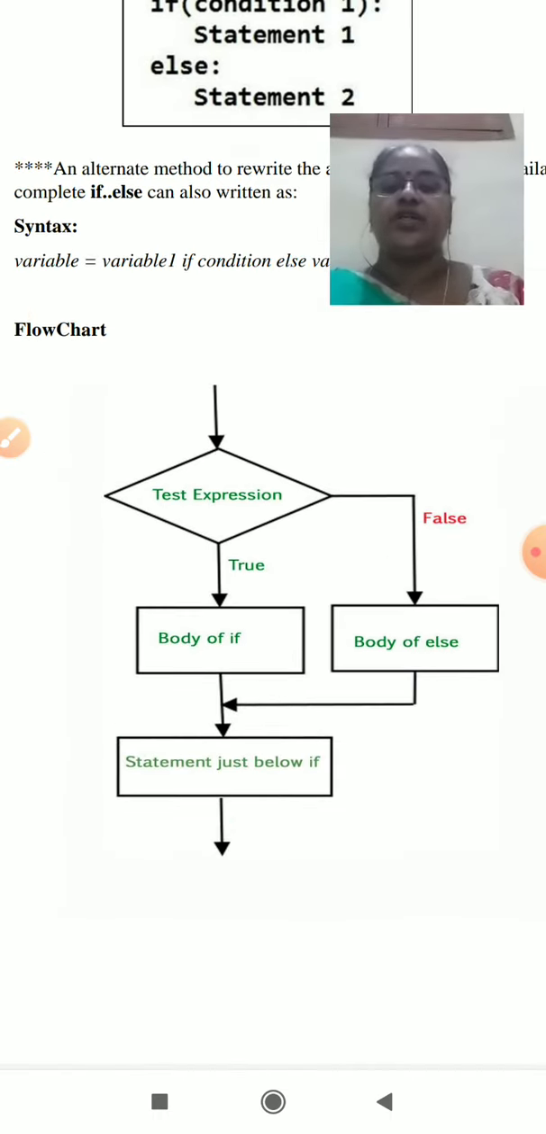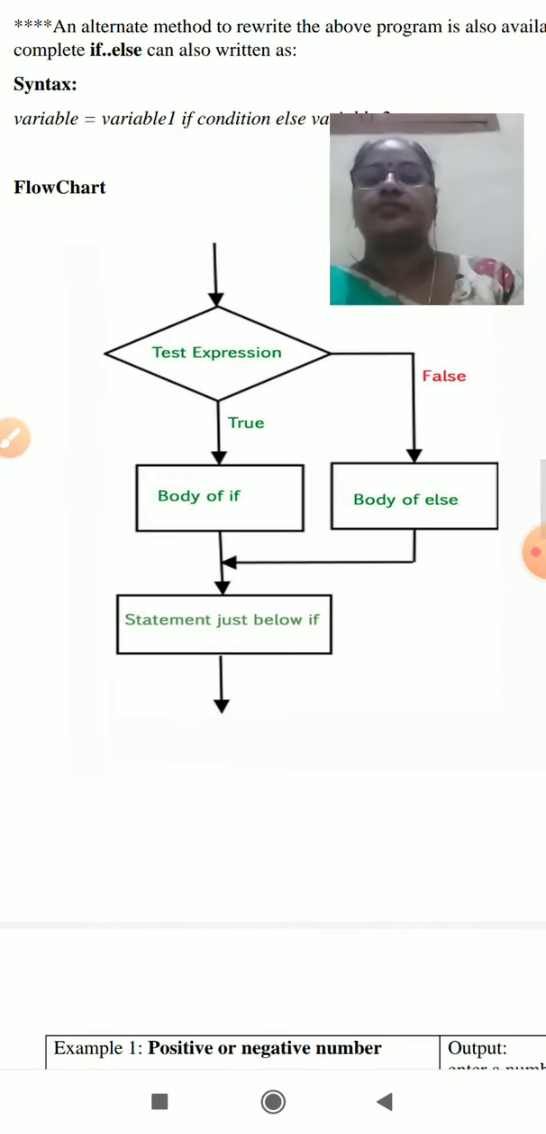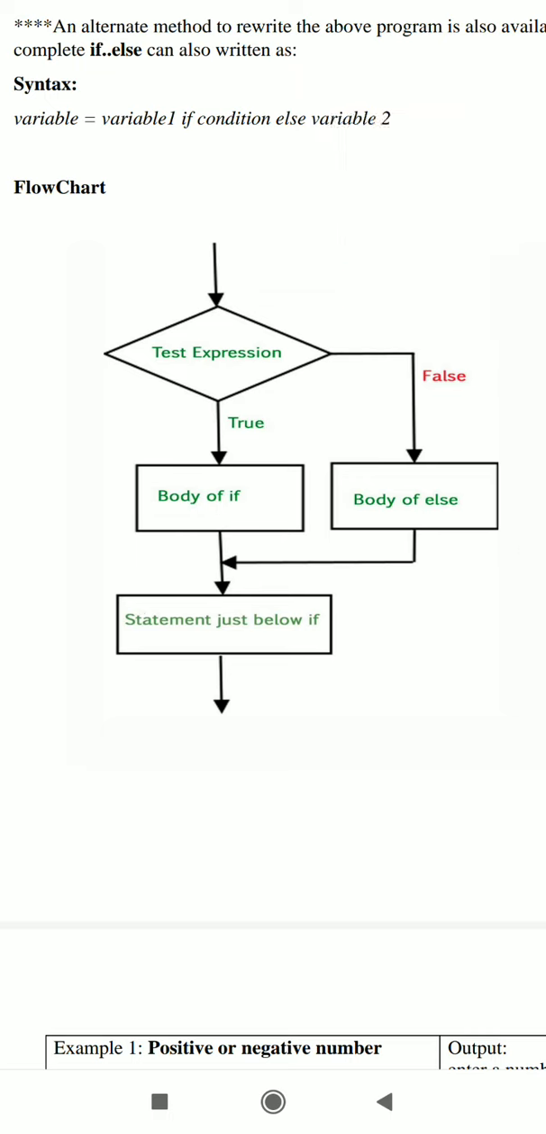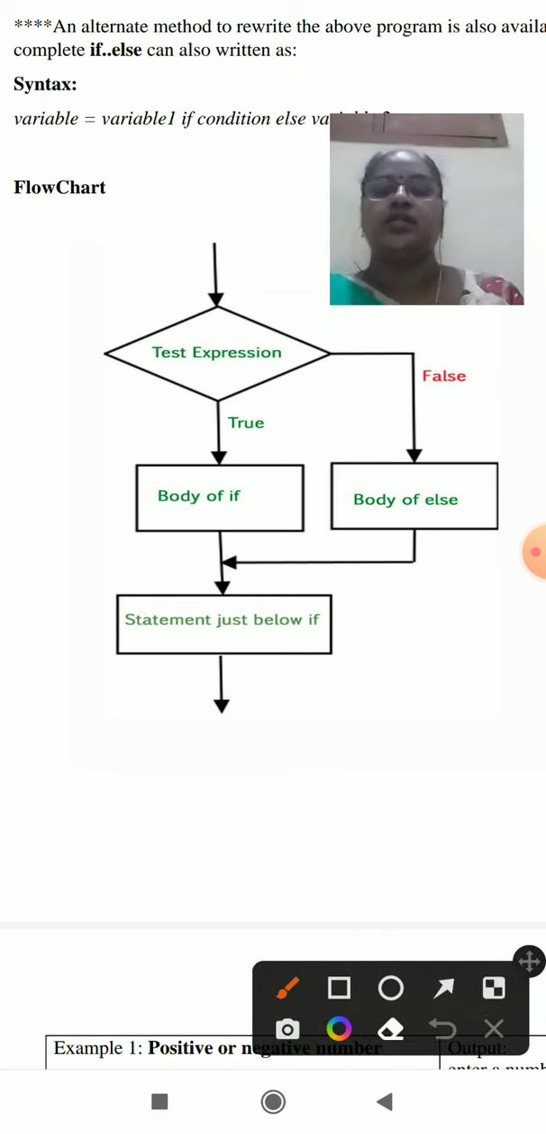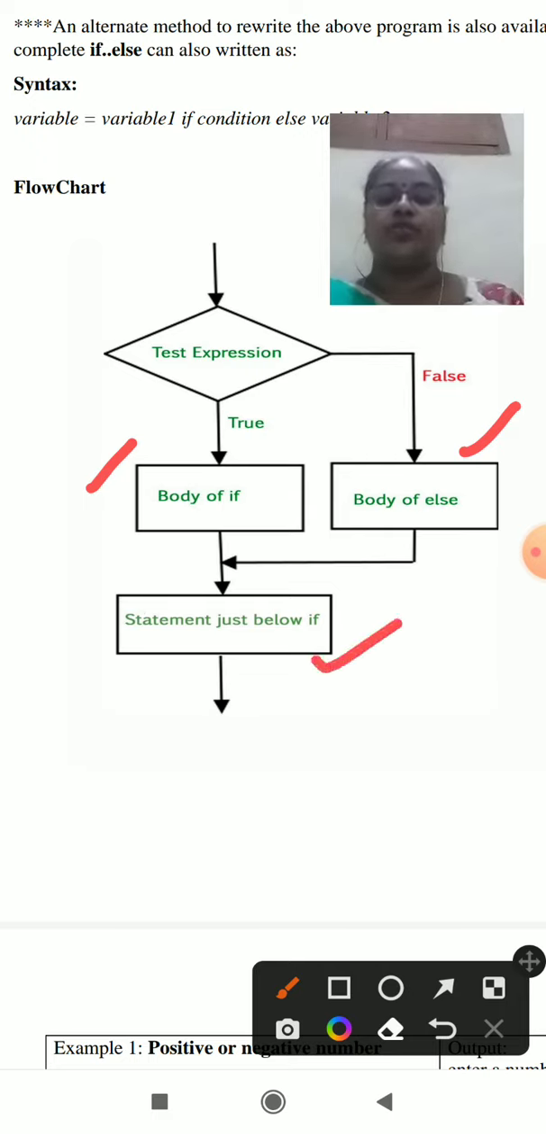The flowchart for this: test the expression, and if the condition is true, execute the true body; if the condition is false, execute the statement for false. Then after executing either statement, it comes out below the if statement.